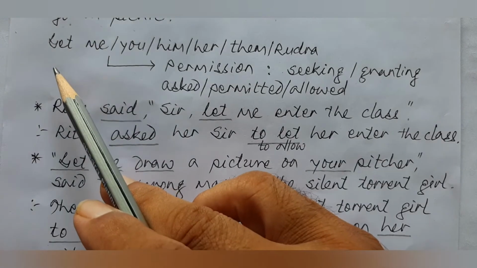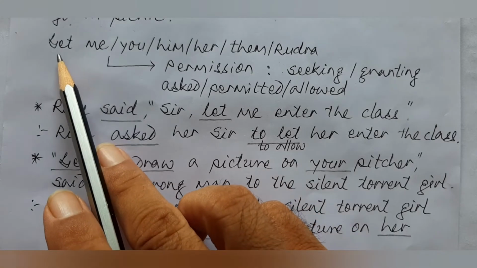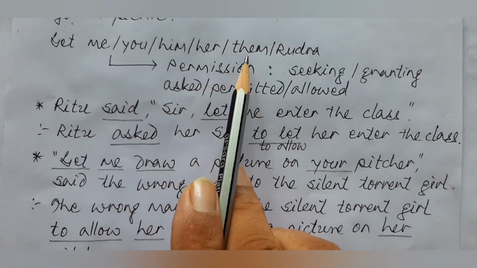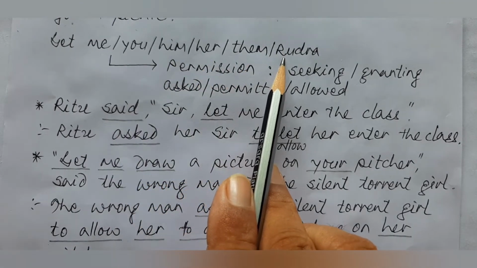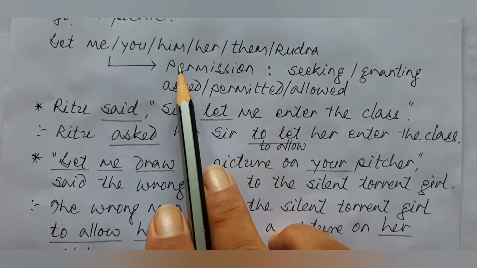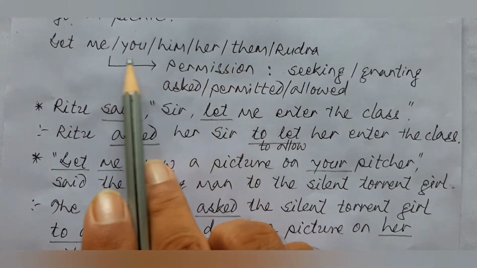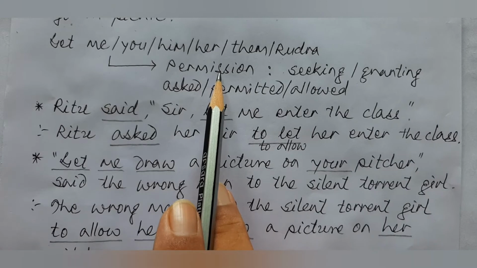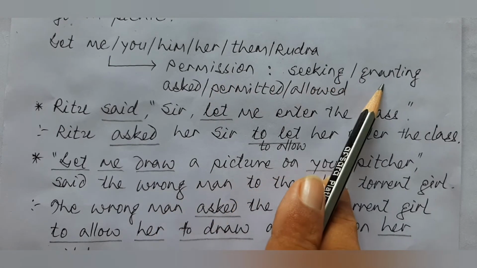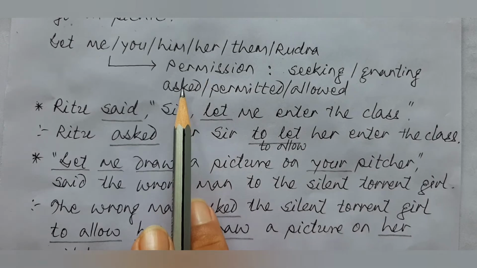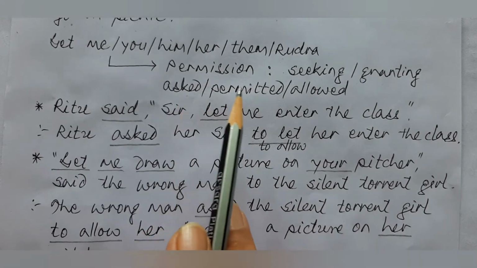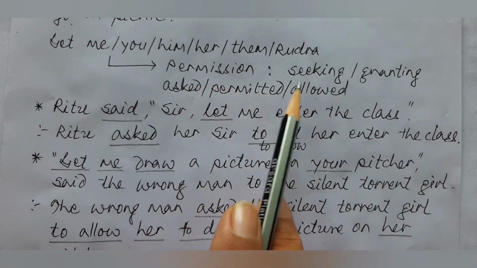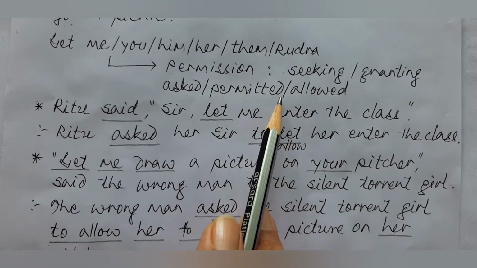Another way of let construction is let me, let you, let him, let her, let them, or any person's name, let Rudra, for example. So when such a type of construction is there, at that time you can say that it is permission, either seeking or granting. In that you can use the verb form ask or permitted or allowed or let. So depending on the situation, the way you consider the sentence.